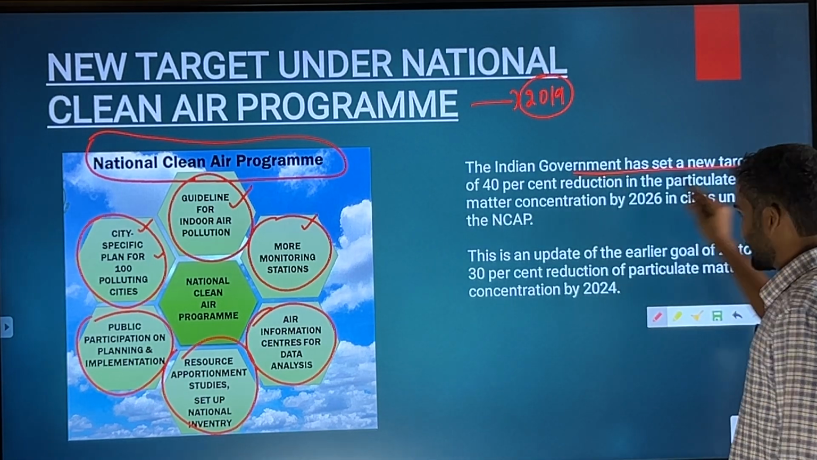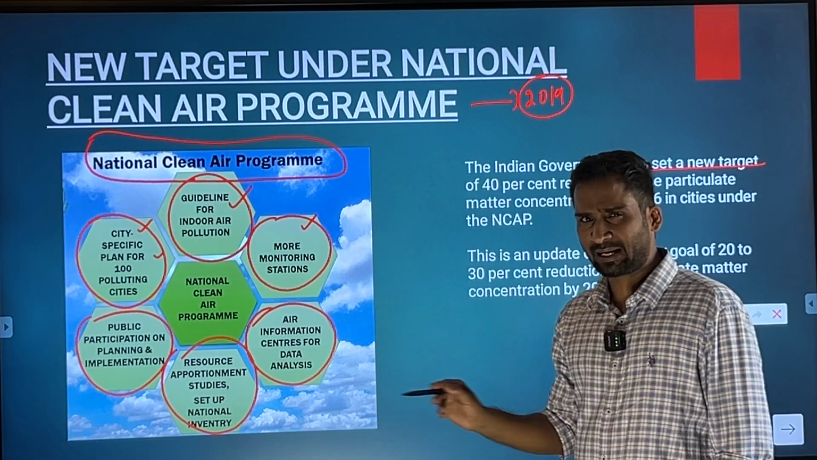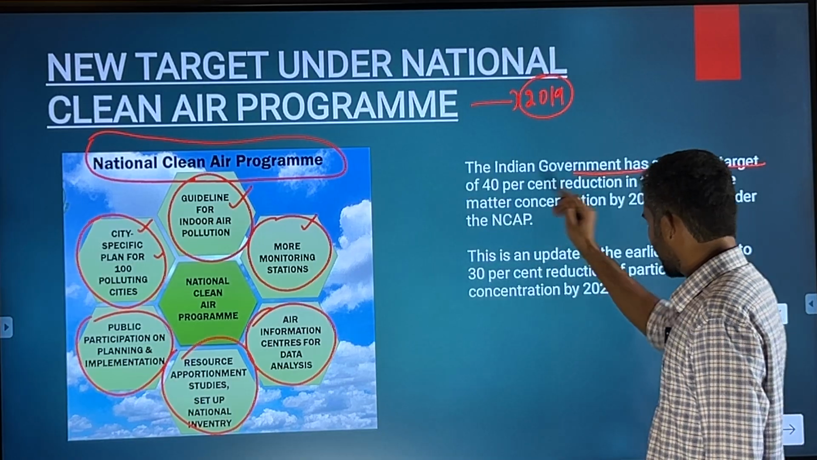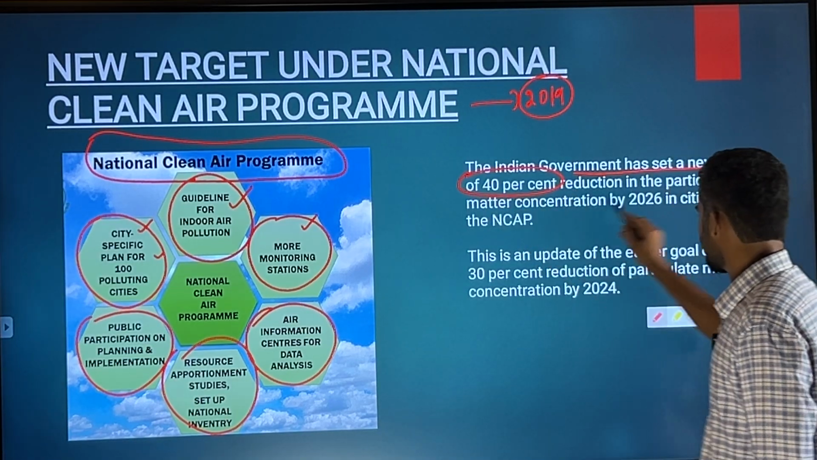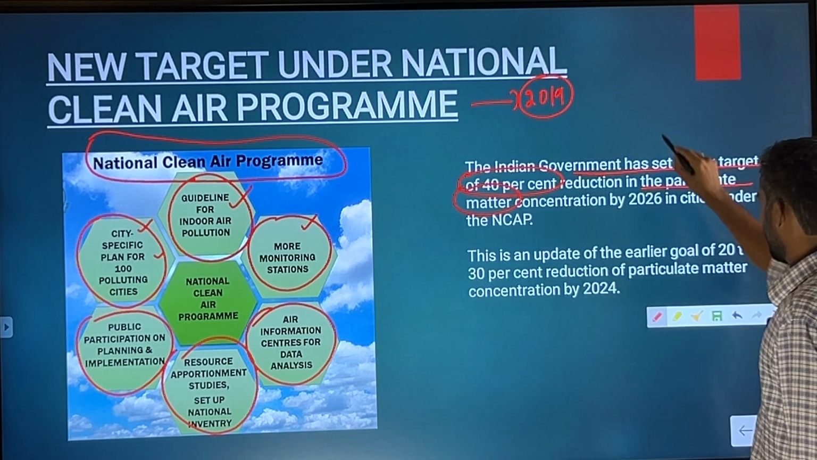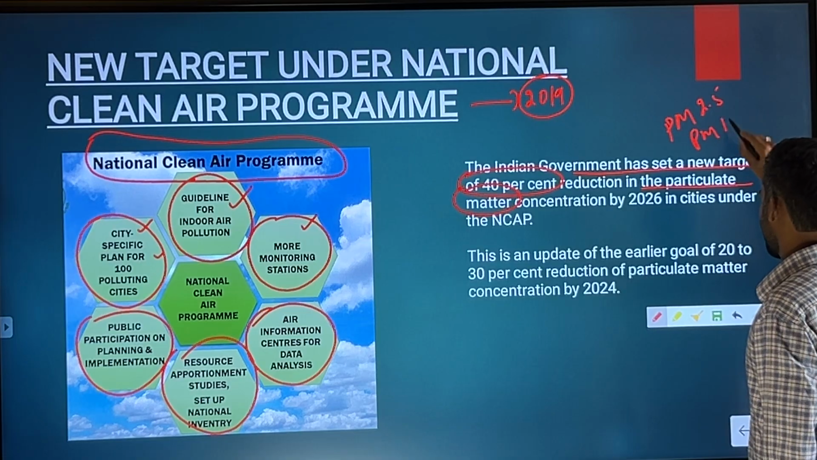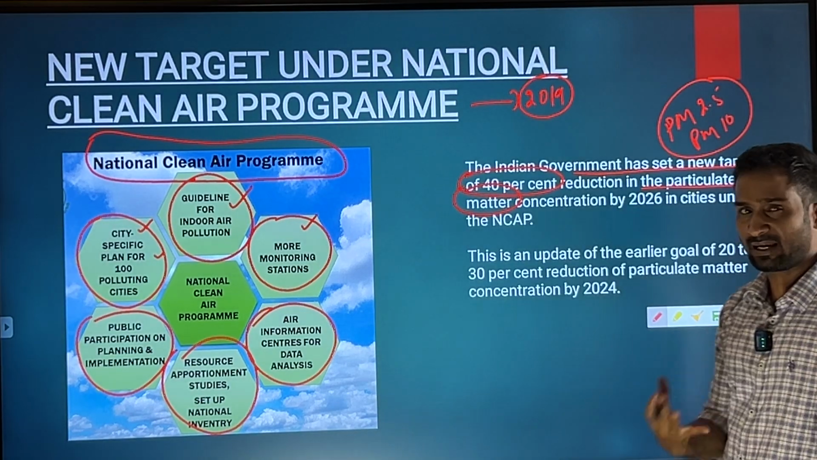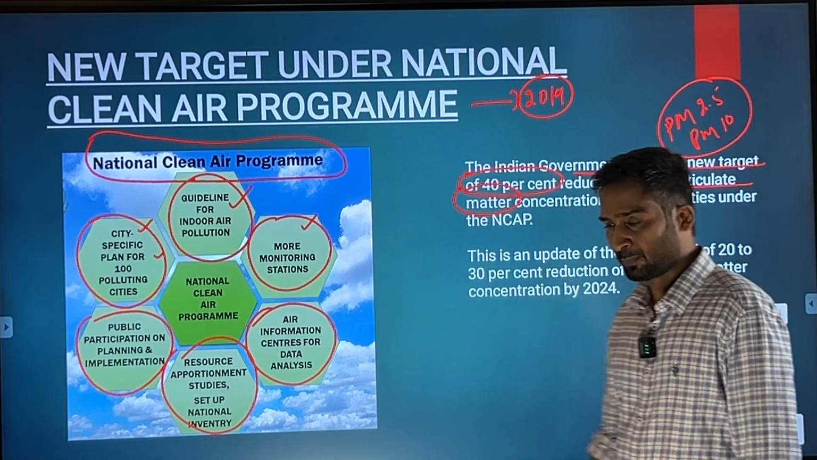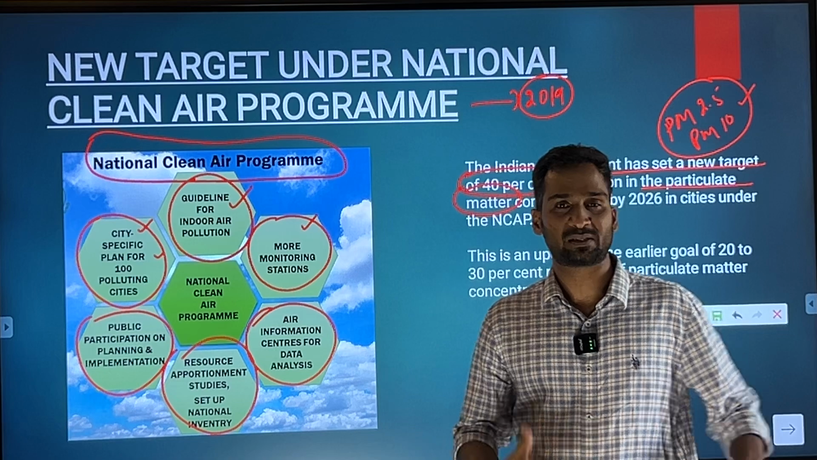The Indian government has set up a new target. What is that new target? The new target is that now the government of India will try to reduce 40% of particulate matter, that are PM 2.5 and PM 10. These two are recognized as air pollutants. We will talk about more air pollutants as well, but these two are the particulate matters which are considered to be air pollutants.